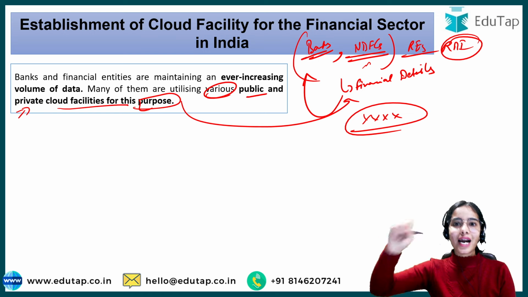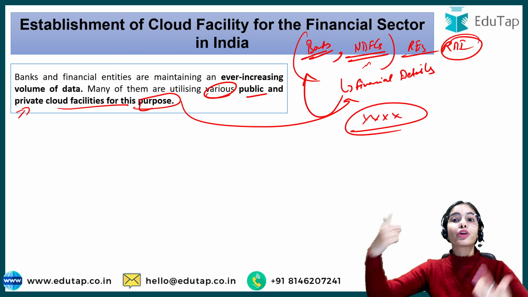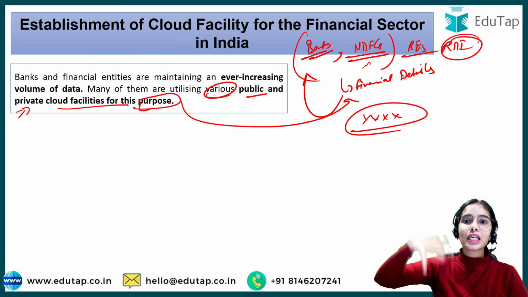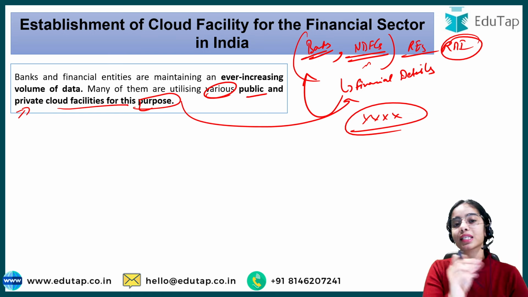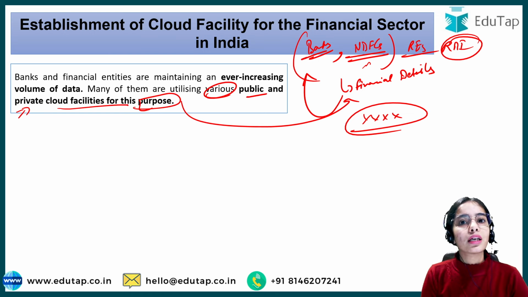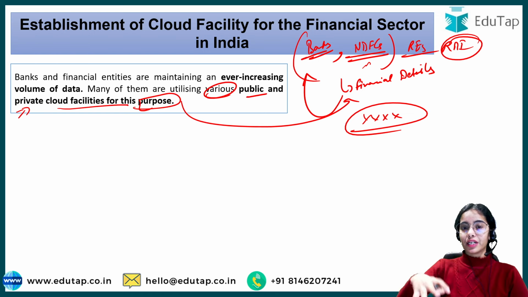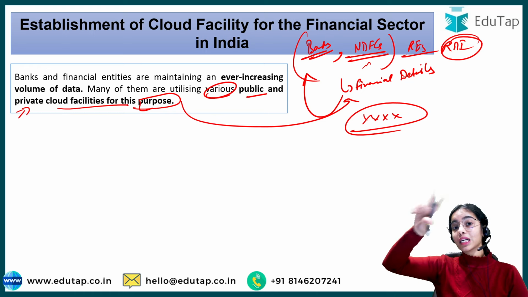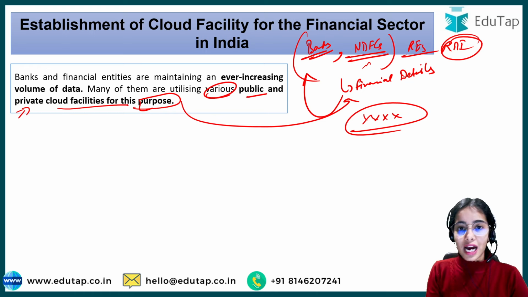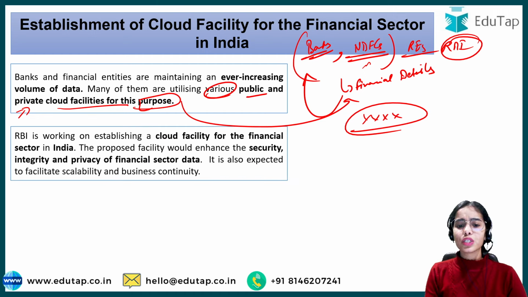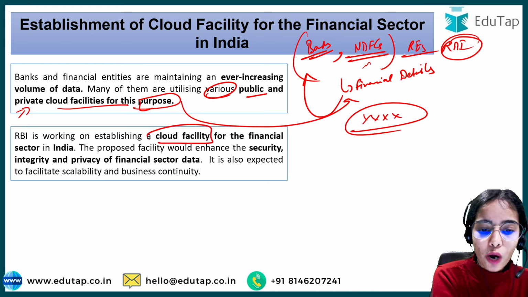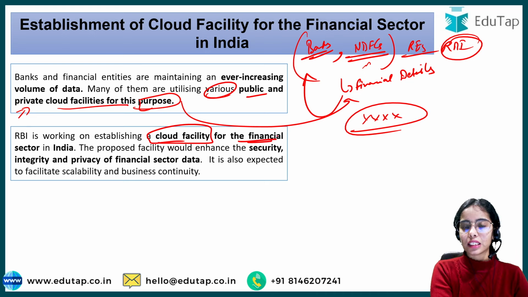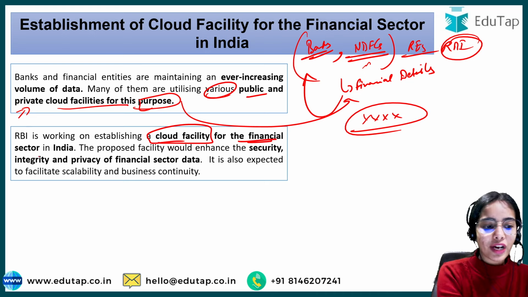That means we do not have complete control over that cloud facility, because some other country is providing it to the banks and financial entities. Now this can create many problems, because the cloud facility is not of our country. Some other country can have those details, or can attack the cloud facility. So the Reserve Bank of India said it is working on establishing a cloud facility for all the financial sector institutions in India, for the financial sector in India.